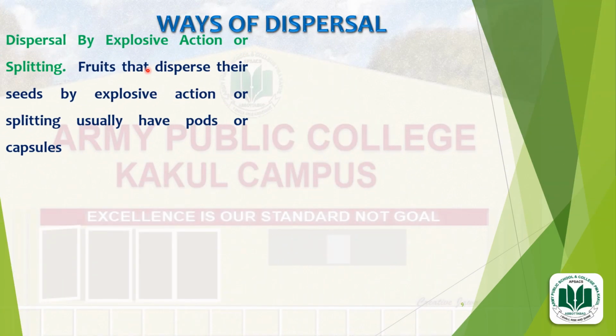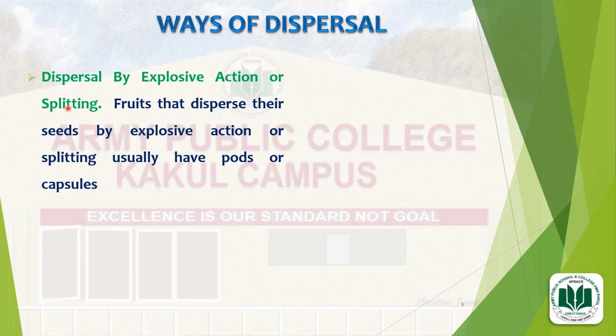Number 3, dispersal by explosive action, also known as splitting. Fruits that disperse their seeds by explosive action or splitting usually have pods or capsules.